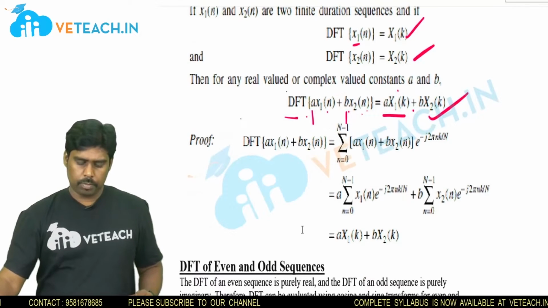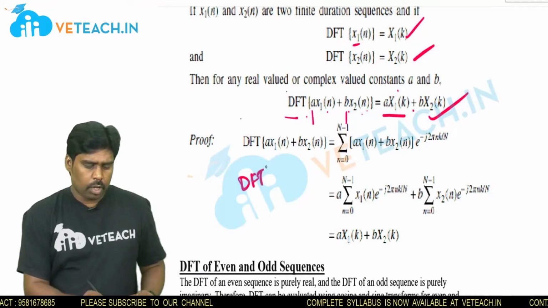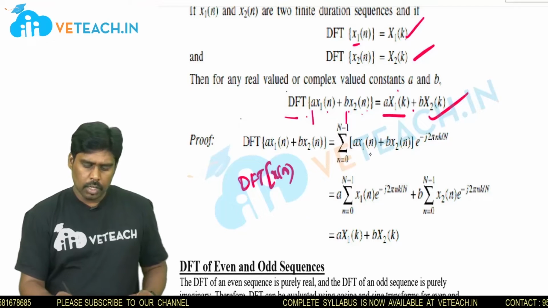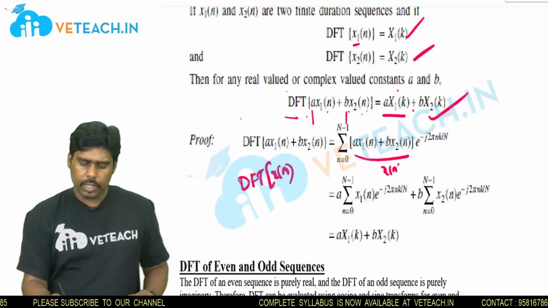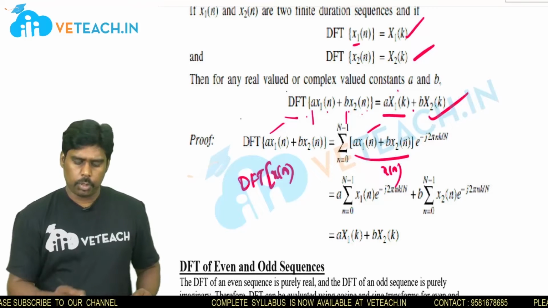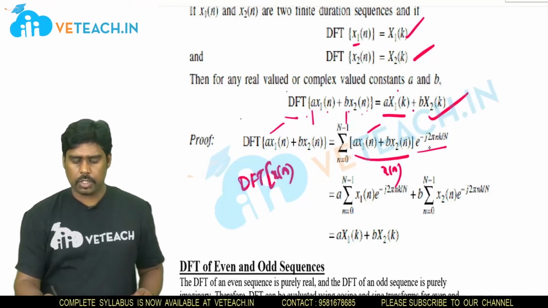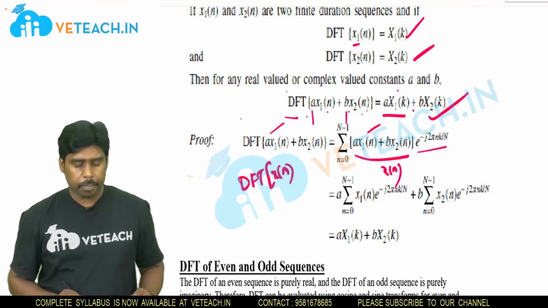See the proof here, it's very simple. You know DFT of x of n means, in place of x of n you write down the formula. Substitute the general term e power minus j into 2 pi by N into nk.